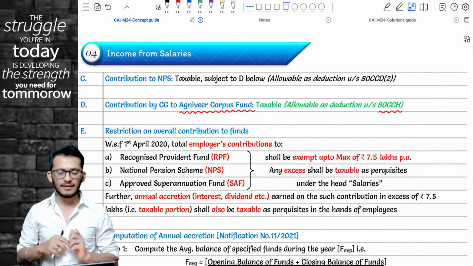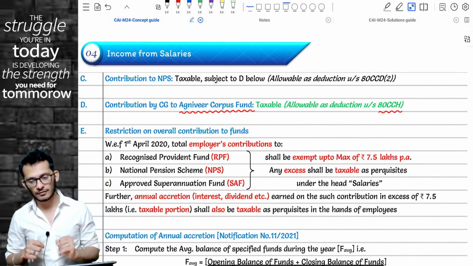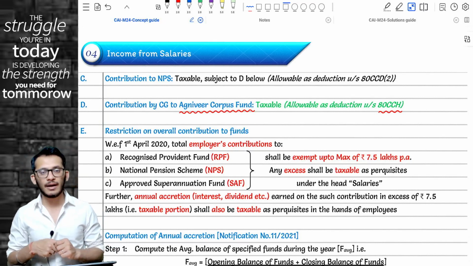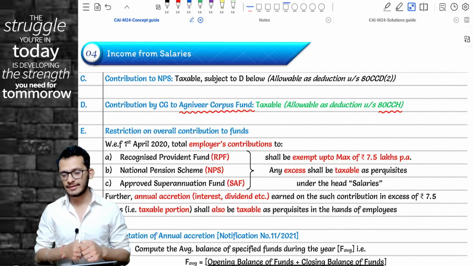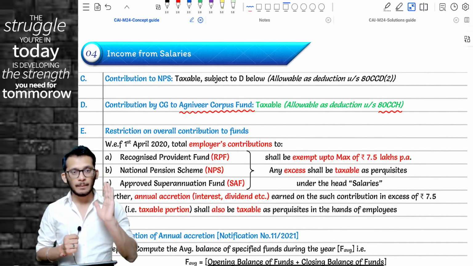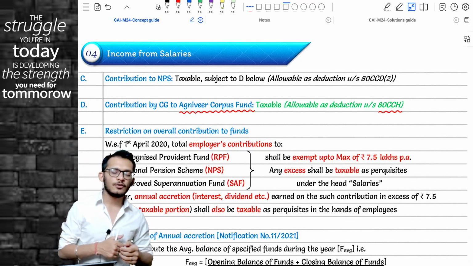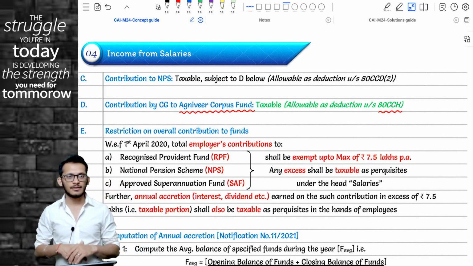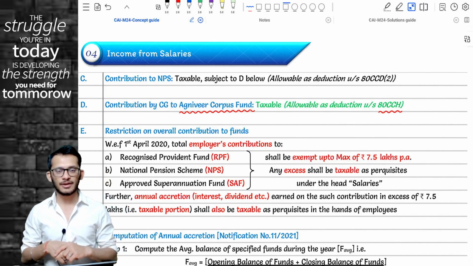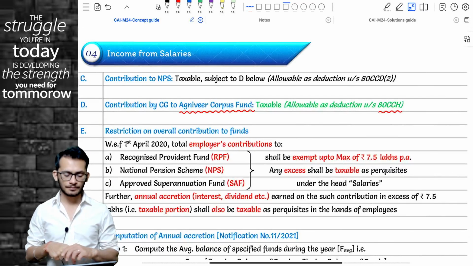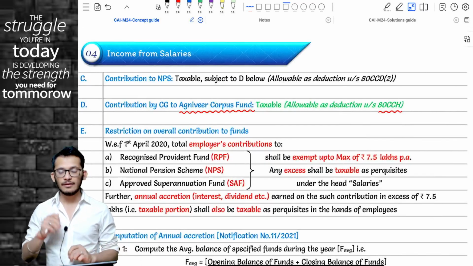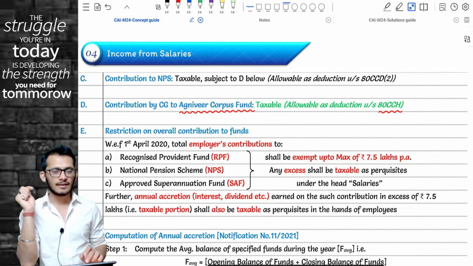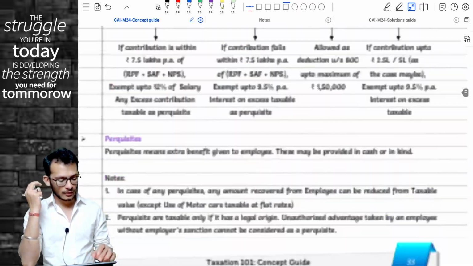But it is an amendment of the current year, so please pay focus. As such, central government level questions are not tested so much in exams, so may not come so much, but a provision for you to keep in mind. If you see a weird name like this, you will add it in salaries and then claim it as a deduction under Chapter 6A. Clear? Yes. So three amendments for you to discuss under salaries: one is leave encashment, one is RFA, and one is central government Agniveer Corpus Fund contributions.